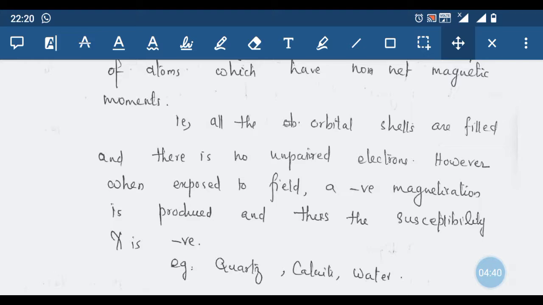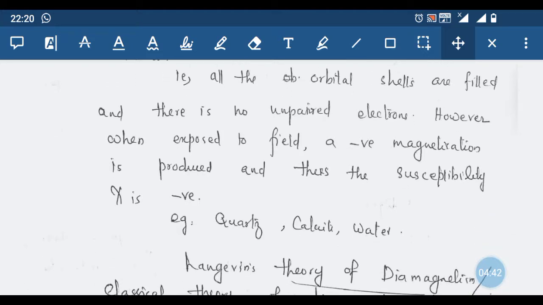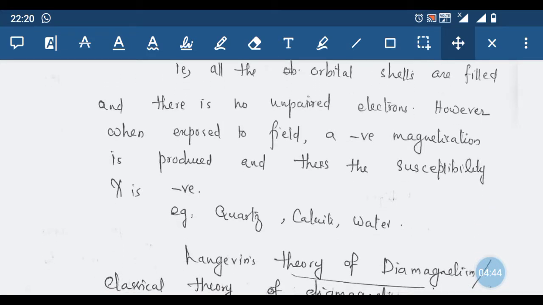Examples of diamagnetic substances are quartz, calcite, water, etc. Along with this, the inert gases like helium and argon, then metals like bismuth, copper, zinc, gold, silver, mercury, etc., and water, glass, marble, etc., and some organic compounds also exhibit this diamagnetic property.